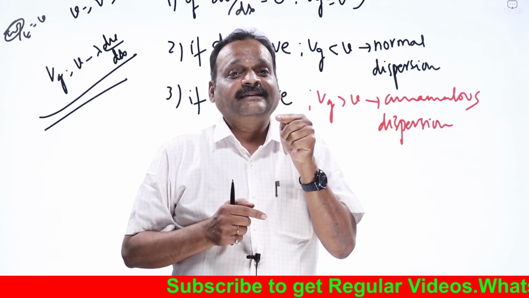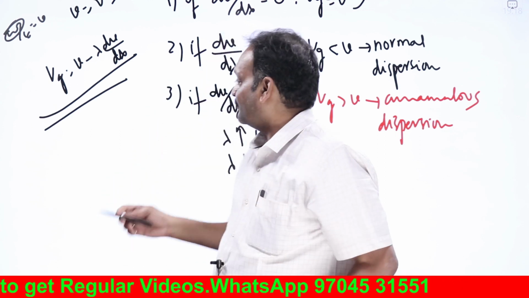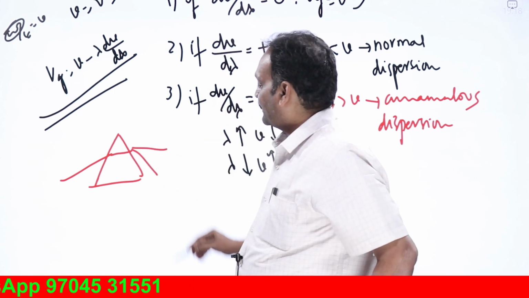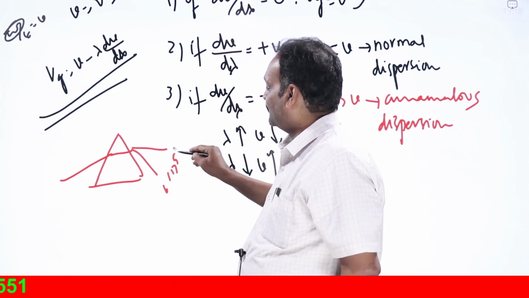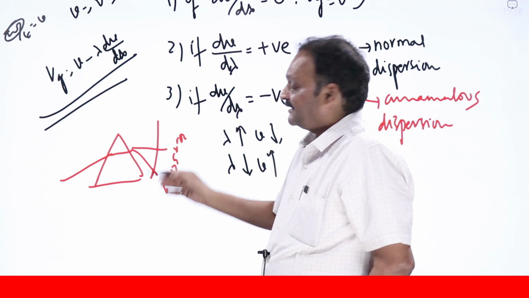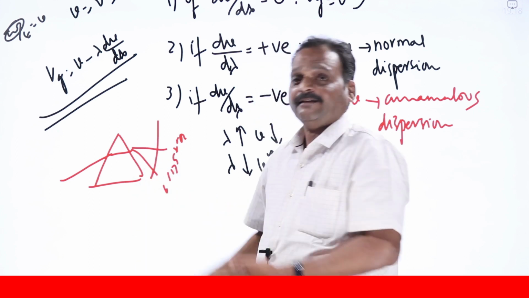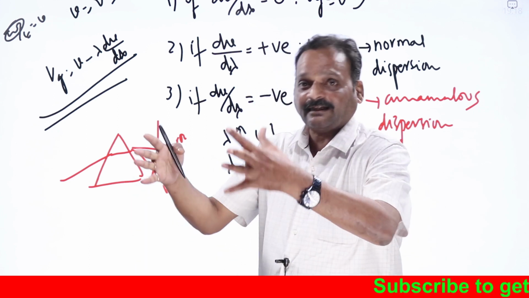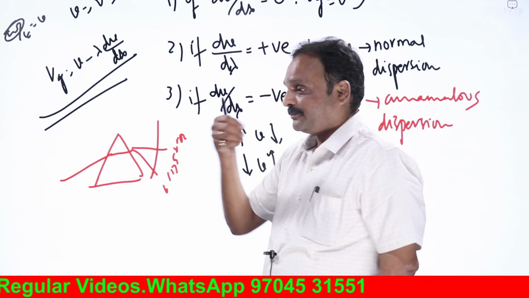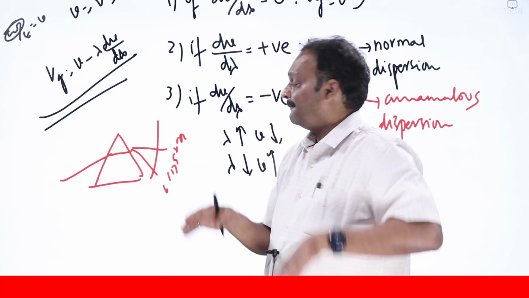But when I send the same white light through a prism, it gets split up into 7 colors, VIBGYOR. So when you pass light through a prism, 7 colors are split up. We call this dispersion. Why is white light split up into 7 colors? Because the 7 colors have different wavelengths. Different wavelengths travel with different velocities, so they cannot go together now, and they get separated. The prism medium is dispersing them, which means it is making different wavelengths travel with different velocities.